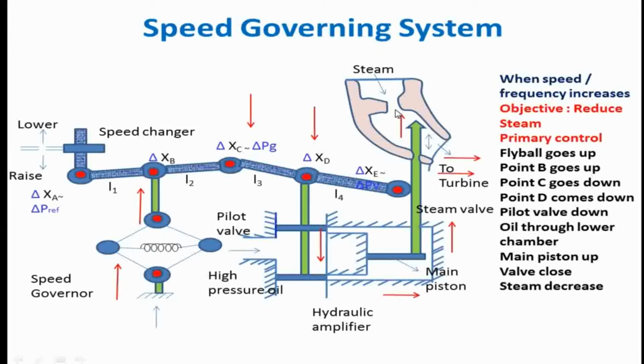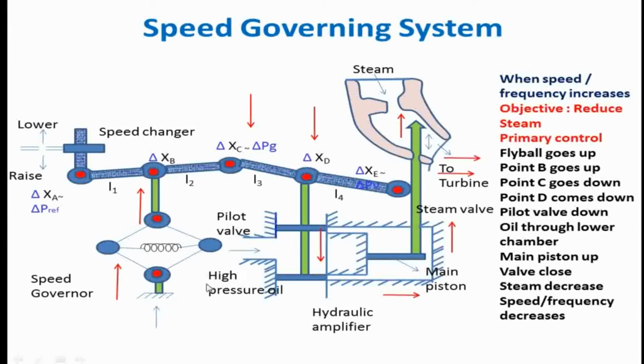The same thing will happen vice versa if there is any decrease in the speed or frequency. Likewise, we'll see the second case. Just imagine that we have a reduction in the frequency. Already we had 50 hertz, now the frequency has reduced to 49.5. It means that we have to increase the steam, which means we have to increase the power generation.